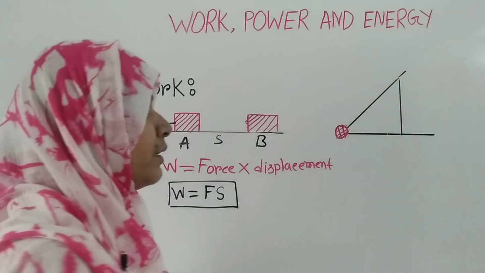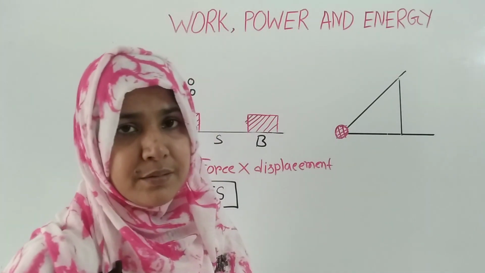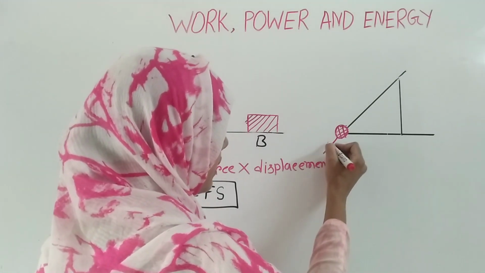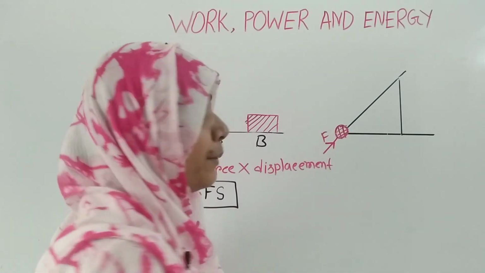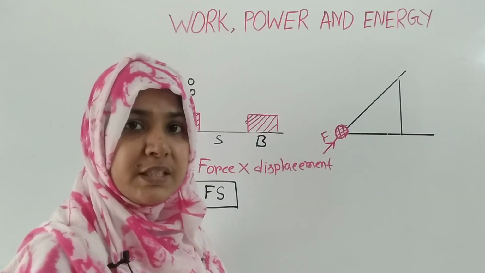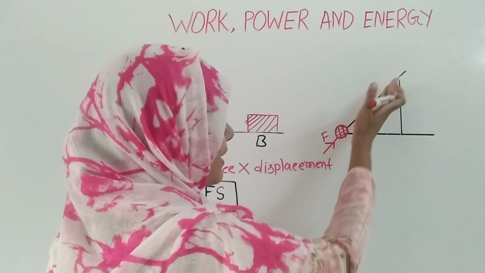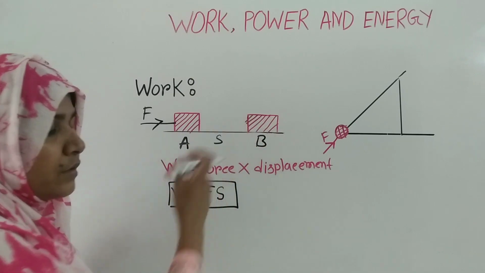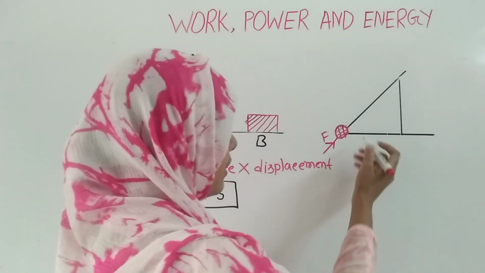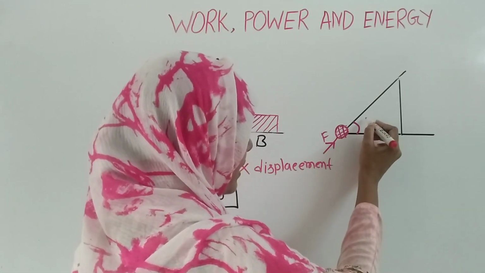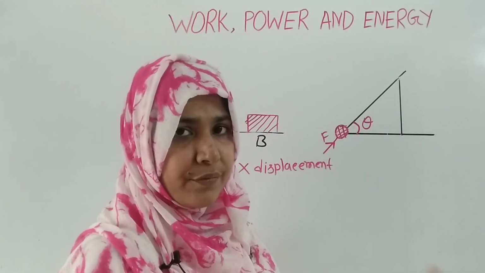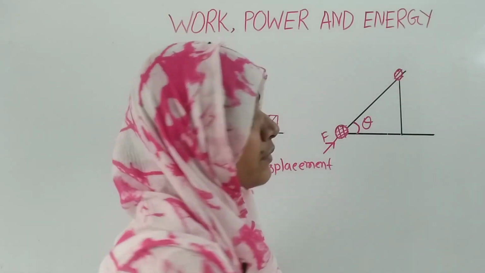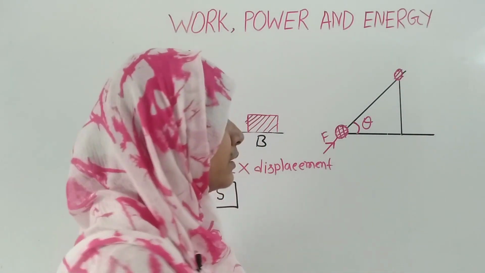But in the second diagram, I apply a force F on this object, and by applying force, the object moves on an inclined plane. In the first diagram the object moves in the horizontal plane, but here the object starts to move at an angle theta, and after some time, suppose this object reaches this position. This is the displacement of the object.